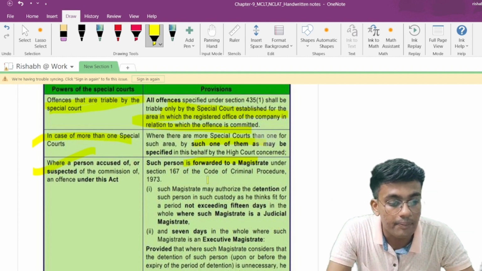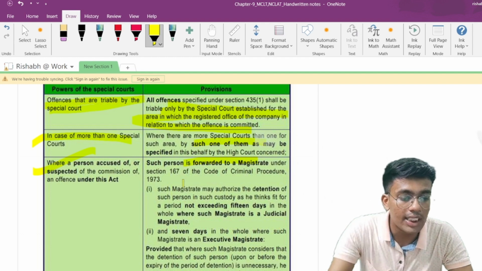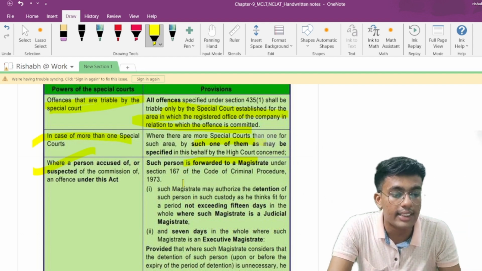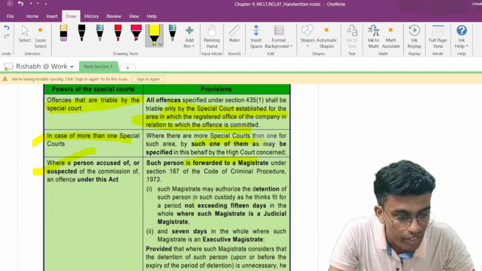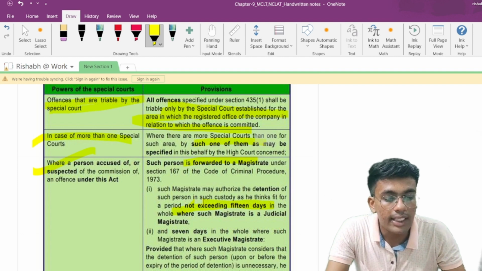By what is the time limit? If he is forwarded to the magistrate, then such magistrate may authorize the detention of such person in such custody as he thinks fit for a period not exceeding 15 days. So here the time period is 15 days in the whole, where such magistrate is a judicial magistrate.